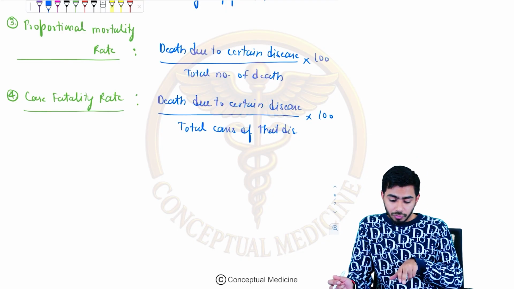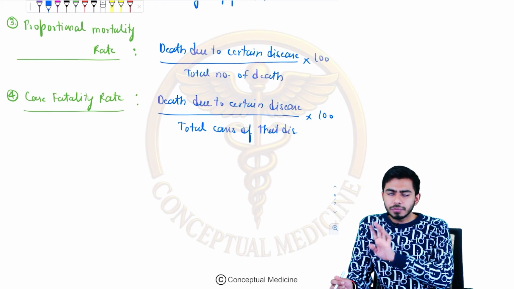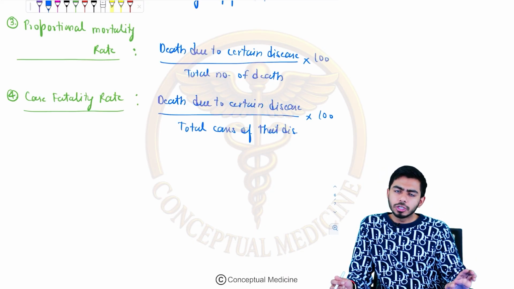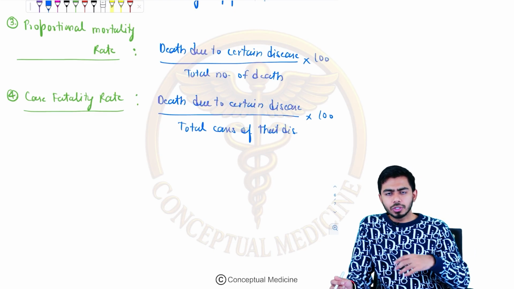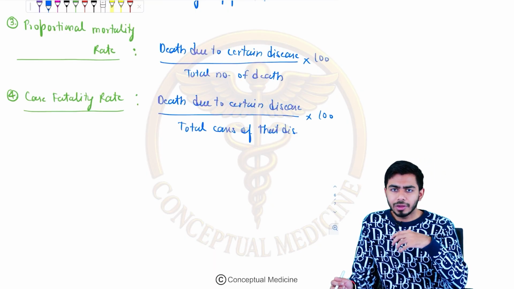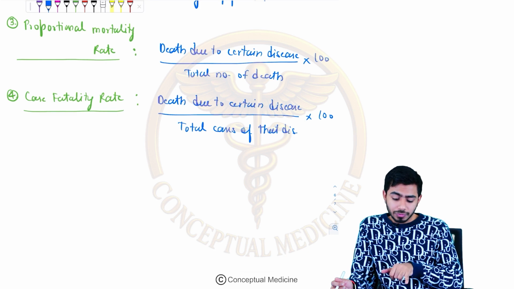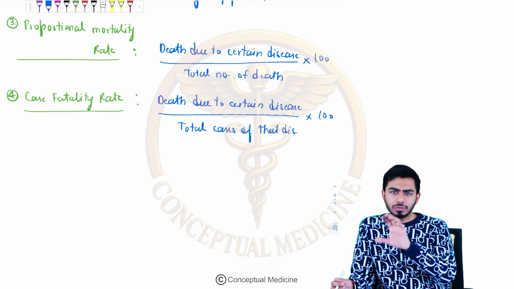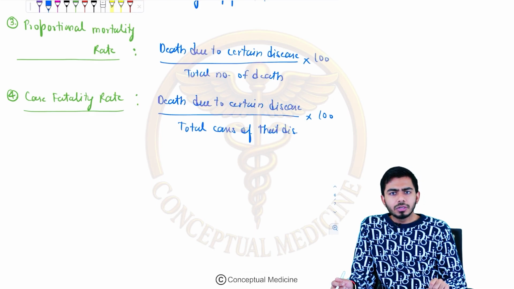It is, however, called a rate, but it is not an example of rate. Case fatality rate is an example of proportion. So if somebody asks you how it will be expressed, it will be expressed as percentage. I have mentioned this in the proportion example, that case fatality rate is an example of proportion. And one more example I gave you over there was prevalence. Prevalence is also an example of proportion.